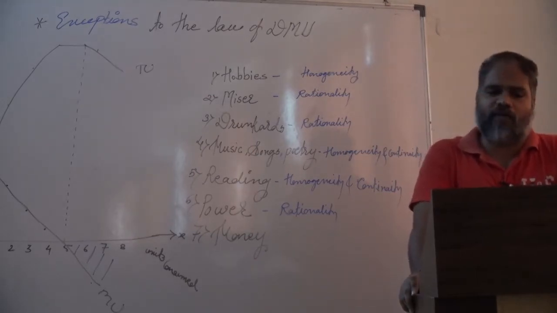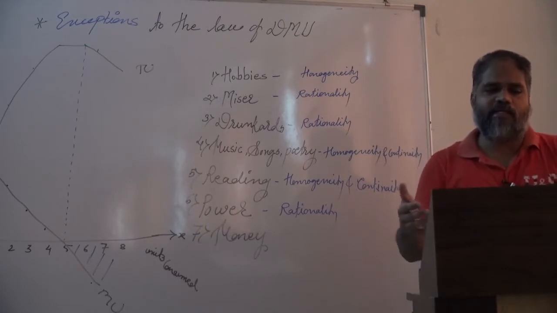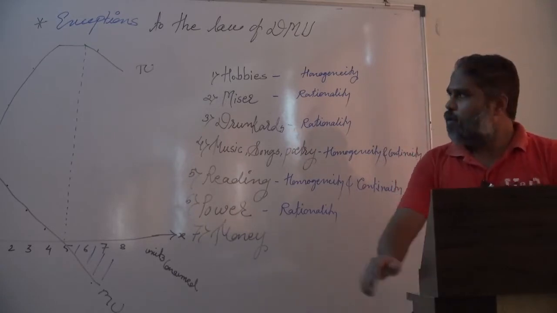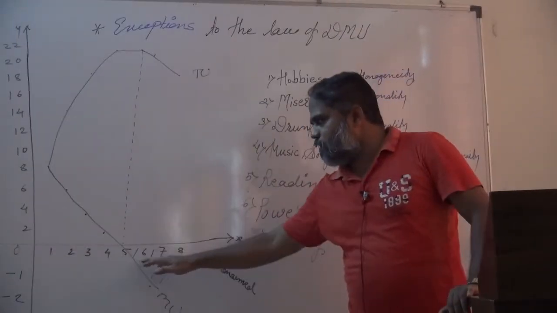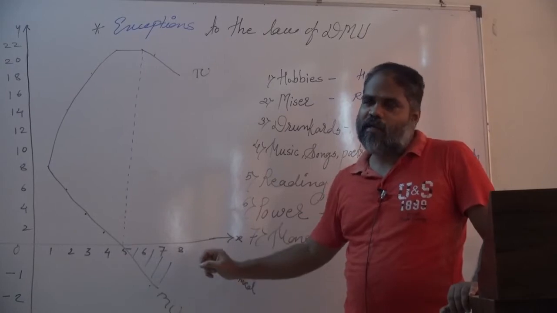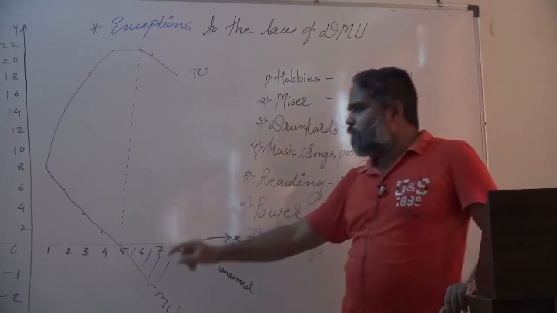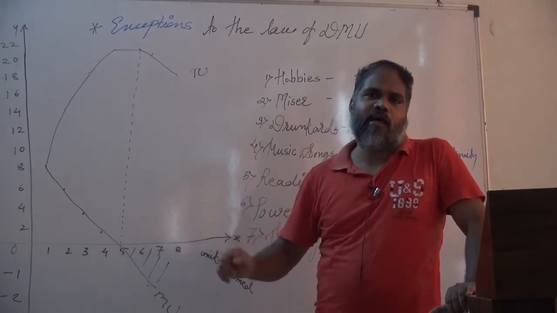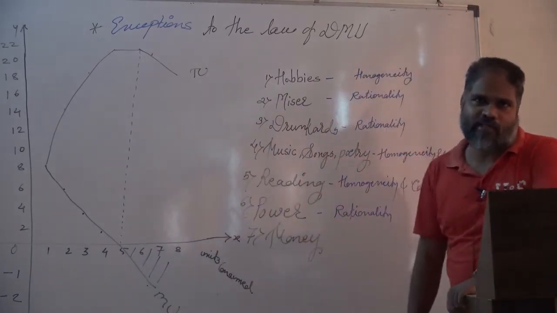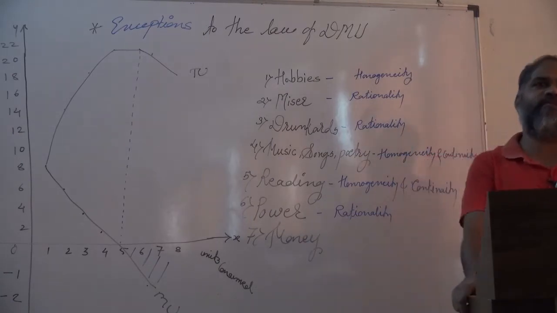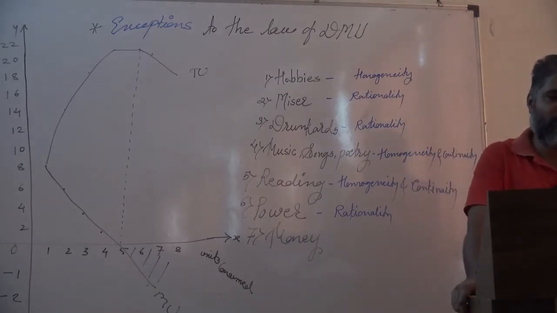Instead of marginal utility declining, it increases with an increase in the stock of commodity consumed. The law of DMU states that with an increase in the stock of commodity consumed, marginal utility declines. But in an exceptional case, instead of declining, marginal utility increases, and therefore that situation is known as an exception.